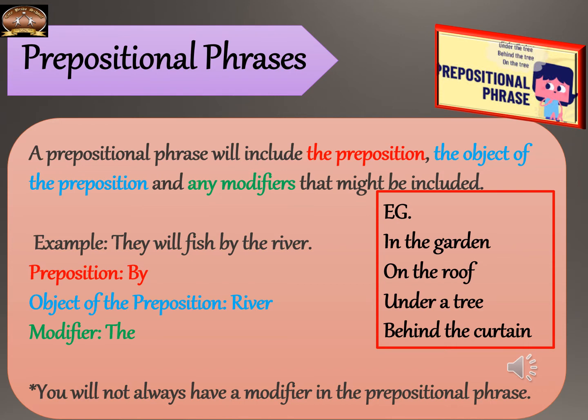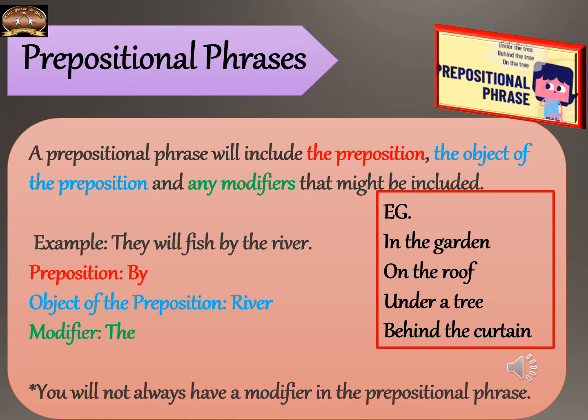Now prepositional phrase. Prepositional phrase will include the preposition, then the object of the preposition and any modifiers that might be included. Like if I'm using in the garden, see it starts with the preposition. So the garden is actually the object of the preposition in. It is a prepositional phrase. On the roof, under a tree, behind the curtain. Example, they will fish by the river.